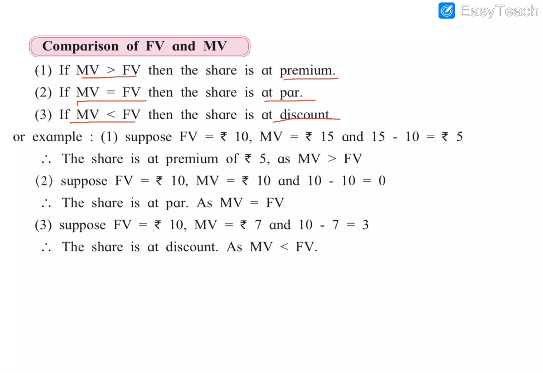The next example is FV is rupees 10, MV is 10. That means FV is equal to MV. We will say that share is at par. The difference between them, the profit, is 10 minus 10, which is rupees 0. That means we don't have any dividend or profit. The share is at par when FV is equal to MV. Third example is FV is rupees 10, MV is lesser than that, only rupees 7. So when MV is less than FV, we will say the share is at discount, and the difference, FV minus MV, is 10 minus 7, that is 3.